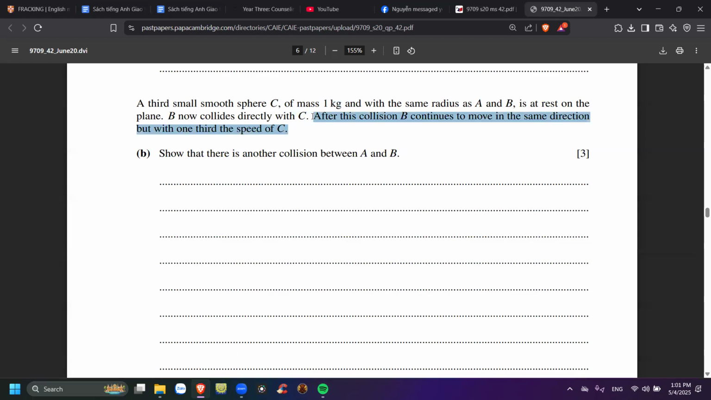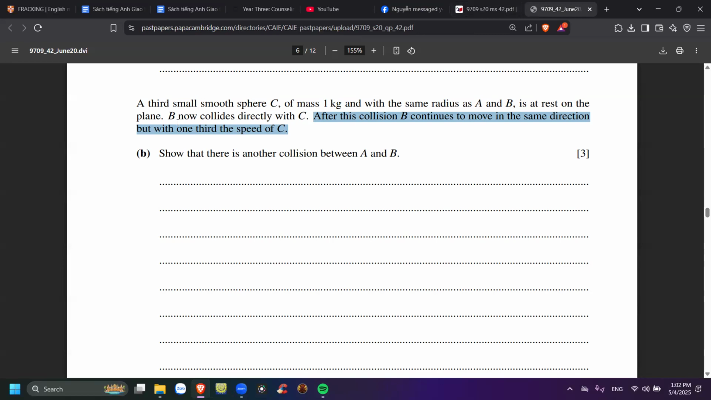Nó giống như là nó bắt cầu vậy đó. Show that there's another collision between A and B. Mình phải show ra rằng giữa cái A và cái B nó có một cái va chạm nữa. Interesting. It's hard. Move the same direction. Tại vì khi mà cái B nó collide directly with C thì cái A nó di chuyển về hướng từ nó luôn á.